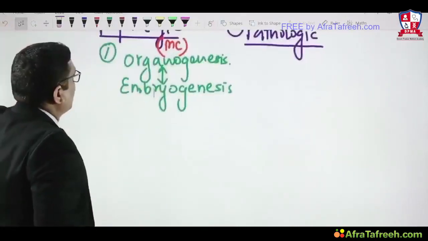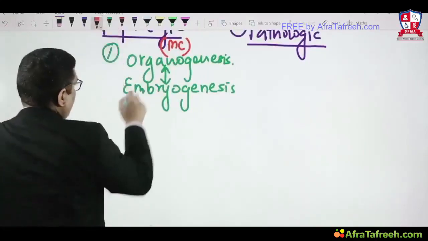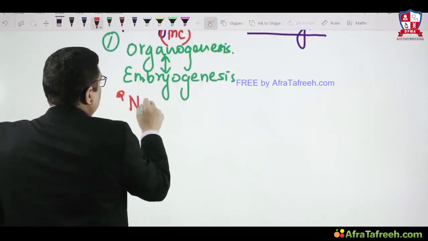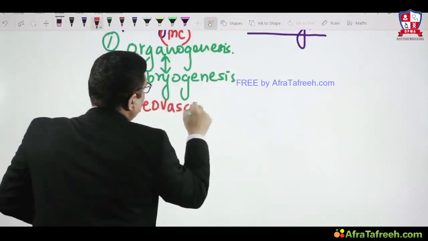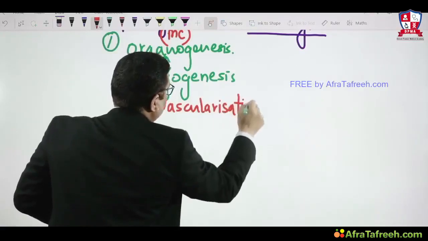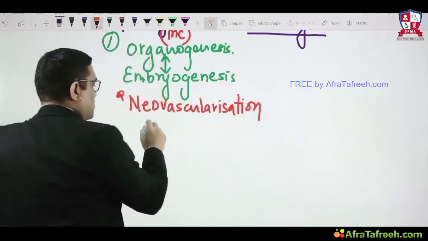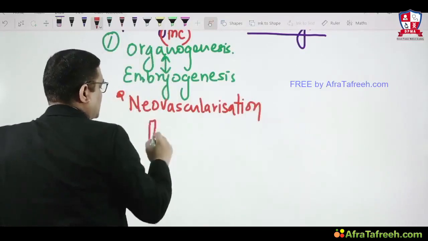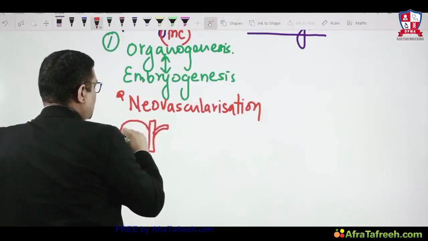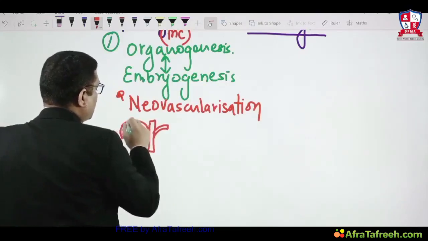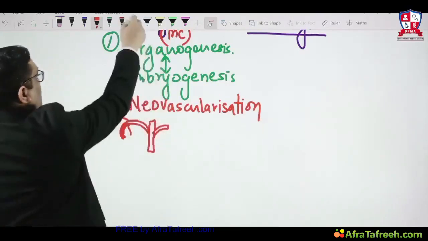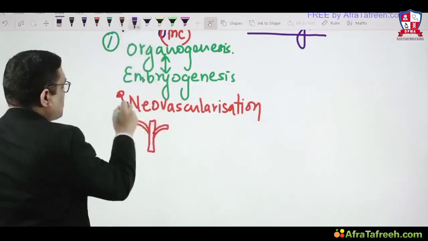Similarly, there was a question in AIIMS exam, and that time they had mentioned one terminology that is called neovascularization. So this point we must remember, neovascularization means new blood vessel formation. Just I am giving you an example. Suppose this is the new blood vessel formation going on, right? And there is some excess amount of capillaries here, here and here which is hanging, right? So this excess amount of capillaries which are hanging here should be removed by apoptosis.